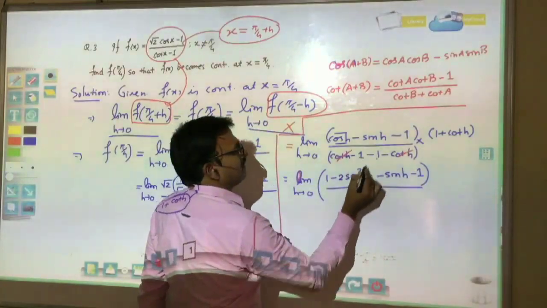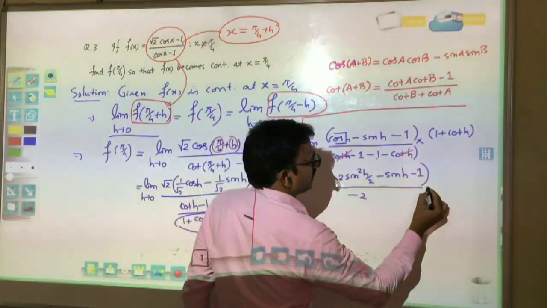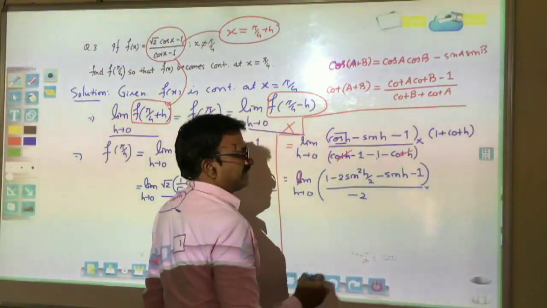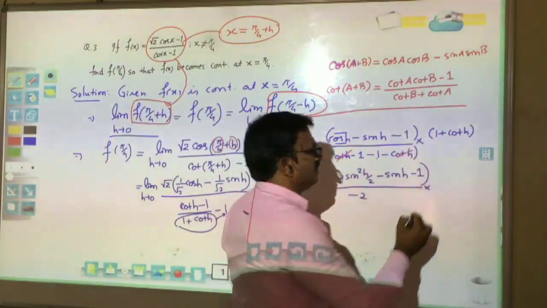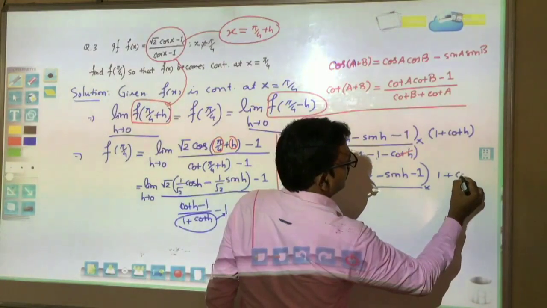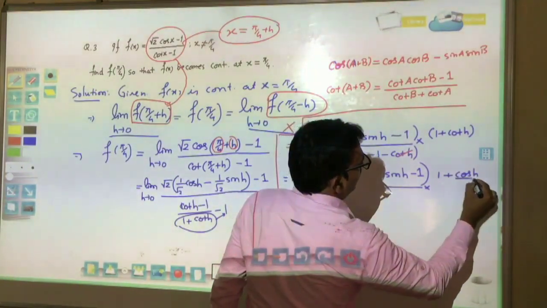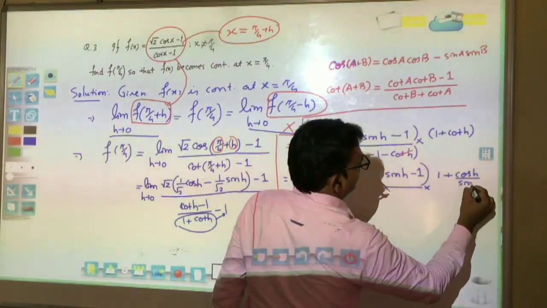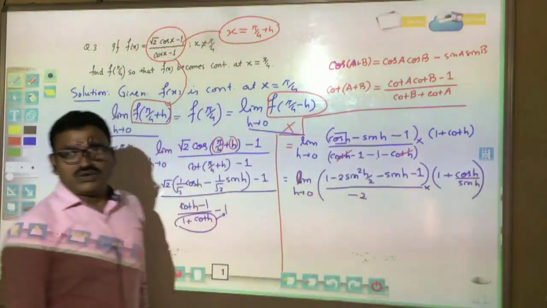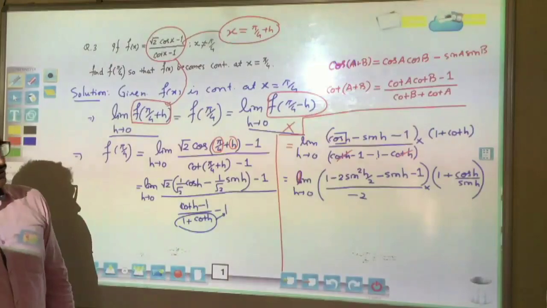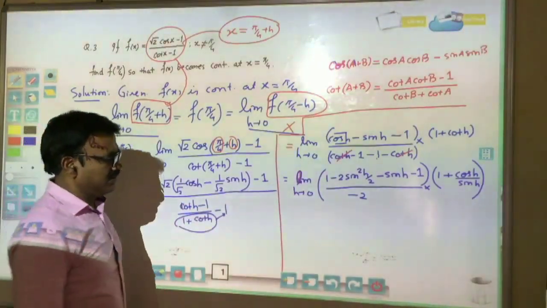Divided by minus 1 minus 1, minus 2, times 1 plus cot h. 1 plus cot h is also represented by 1 plus cos h by sin h, because cot theta is equal to cos theta divided by sin theta.